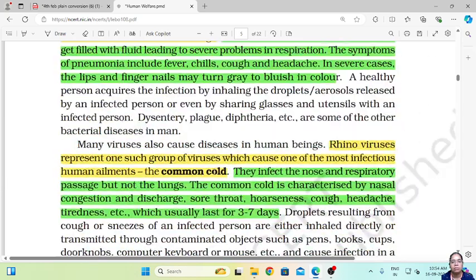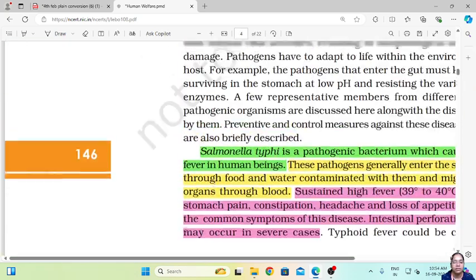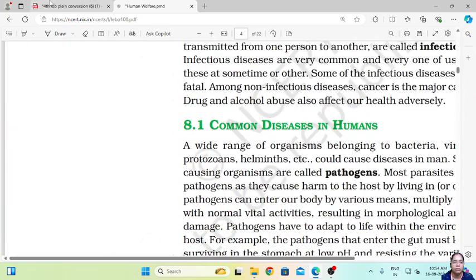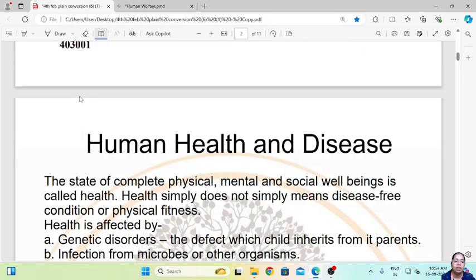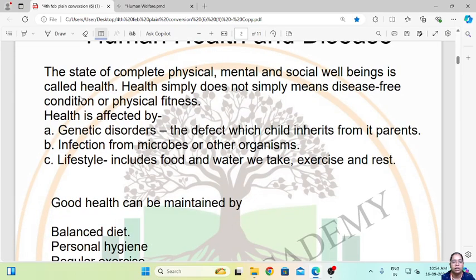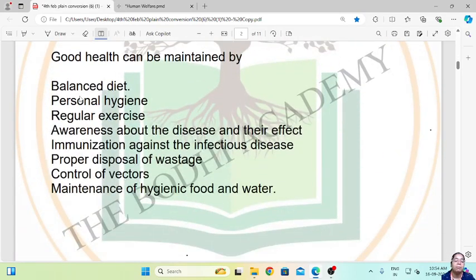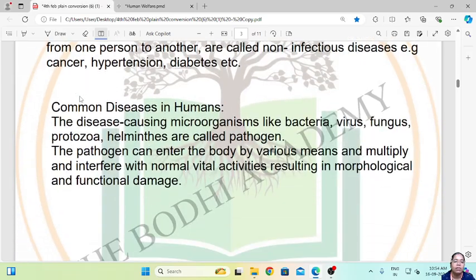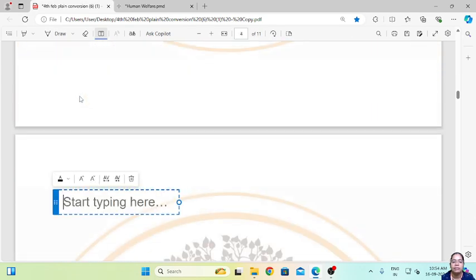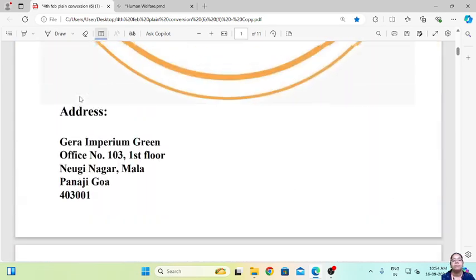So these are some different examples of diseases which are caused in human beings due to bacteria, viruses, and protozoans. In today's video, what we have learned is what health is, how health can be maintained, what a disease is, what the types of diseases are, and which are some common diseases in human beings.